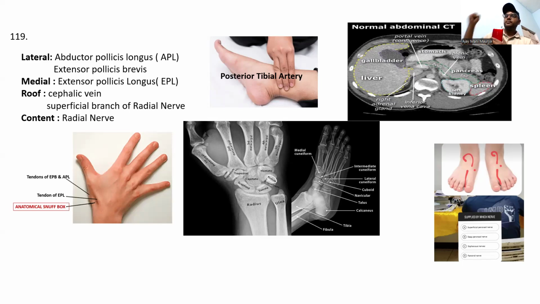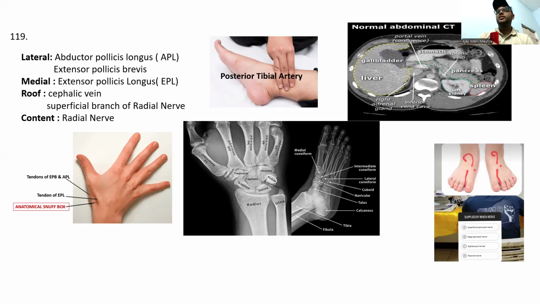Okay, now I think you also know this is the flexor pollicis longus. You are palpating what? You are palpating the posterior tibial artery. This is the normal abdominal CT. Sometimes they will ask you to locate what this is.